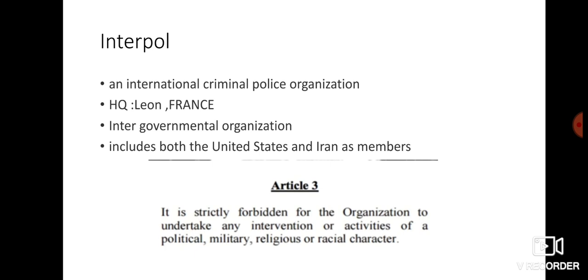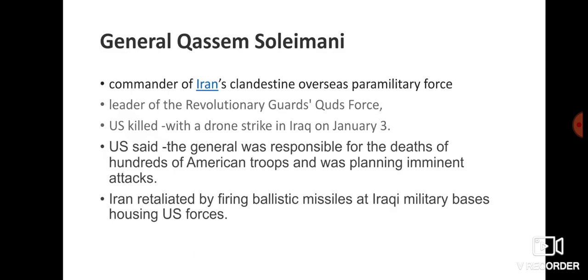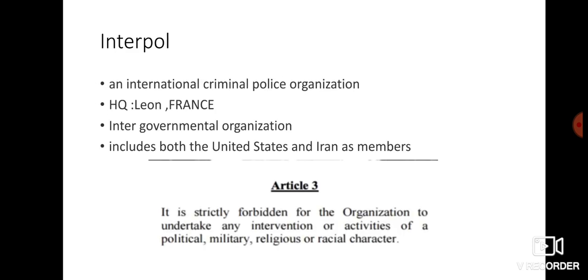activities. Experts are saying that the issue now going on between the US and Iran regarding the killing of General Qasim Soleimani is of a political and military nature. So they are saying that Interpol will not be involved in this matter. In this article it is said that they will not be able to intervene in this kind of activity. So you may have a doubt about which activities Interpol will be dealing with.